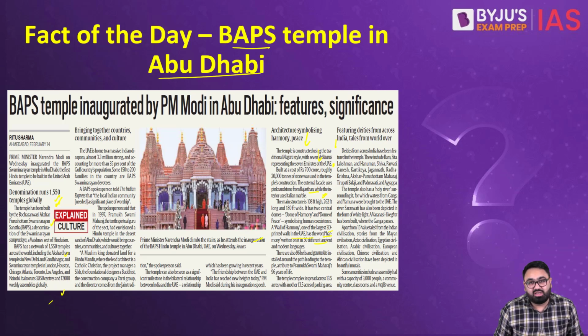The Prime Minister who was here in the inauguration ceremony said that this is a symbol of harmony between different communities in the country. There are 96 bells and gomukhs installed around the path which lead to the temple, which is a tribute to the 96 years of life lived by Pramukh Swami Maharaj. This is an important news. Do read about it from the prelims examination point of view.